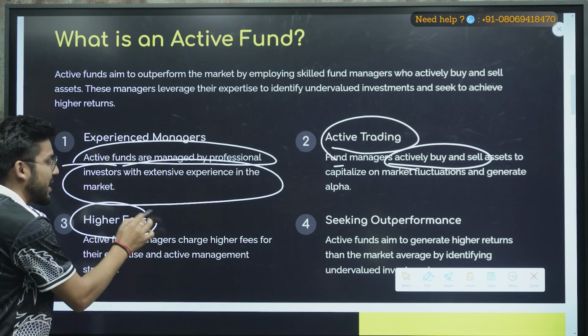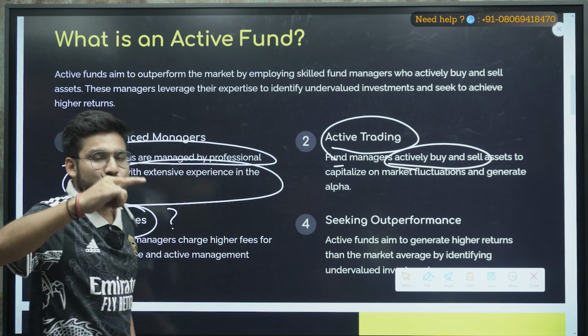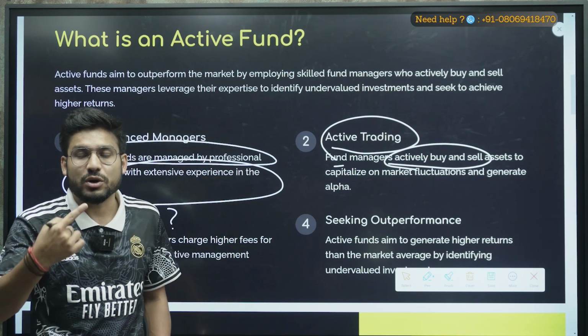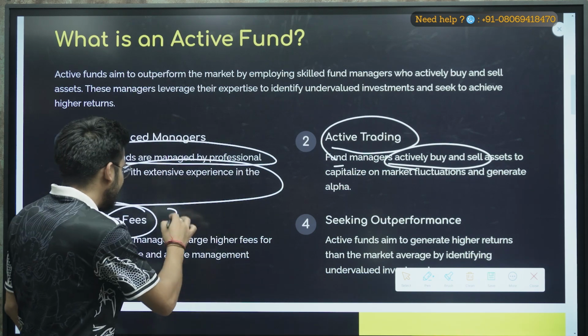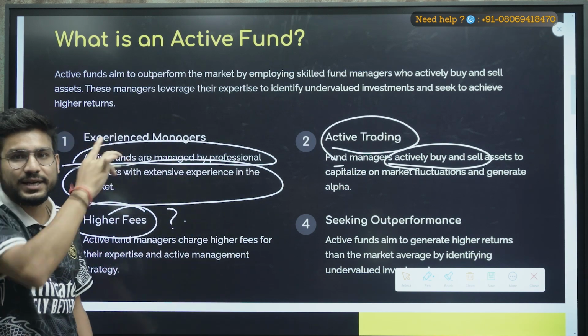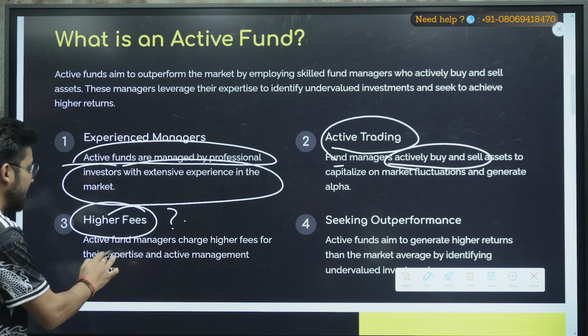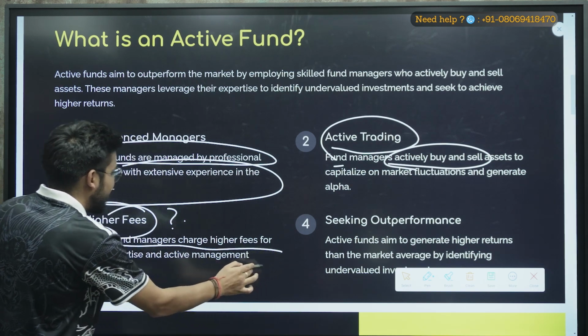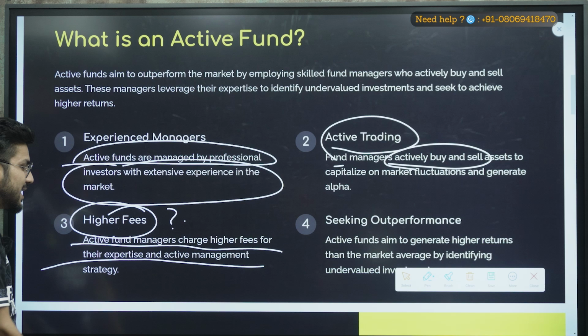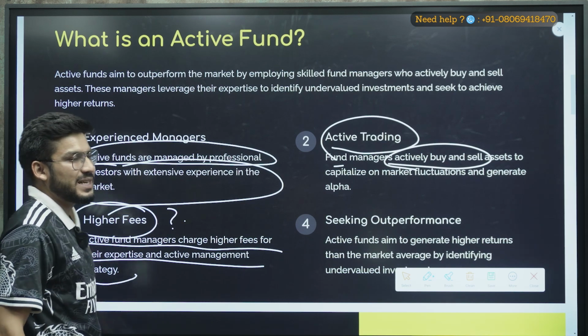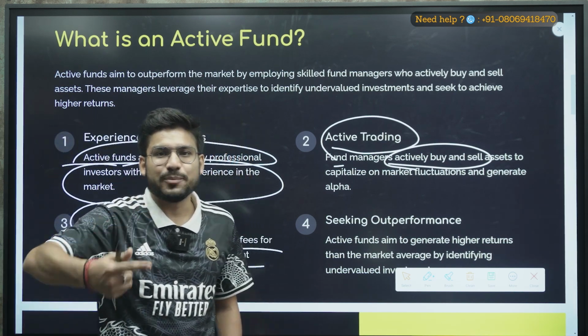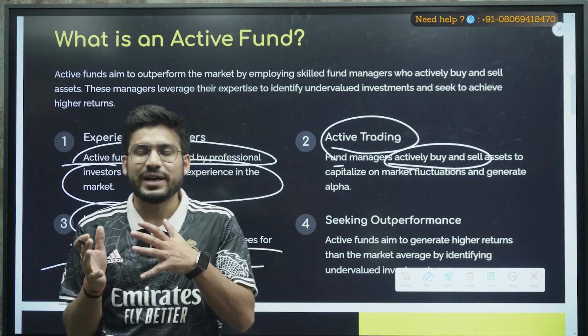Now it costs you a higher fee. Why? Because they continuously buy and sell. There is so much research going on. So that is why they charge you higher fees when you are going with the active mutual funds. It is also written here, the active fund manager charges higher fees for their expertise and active management strategy. So actively they are building some strategies to find those stocks.